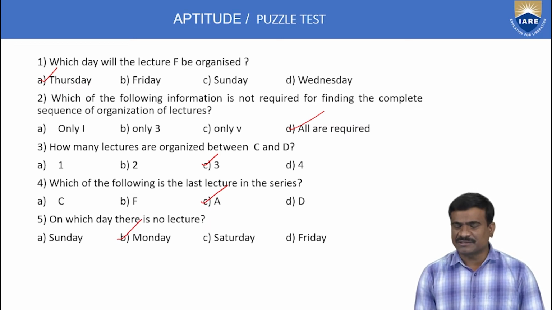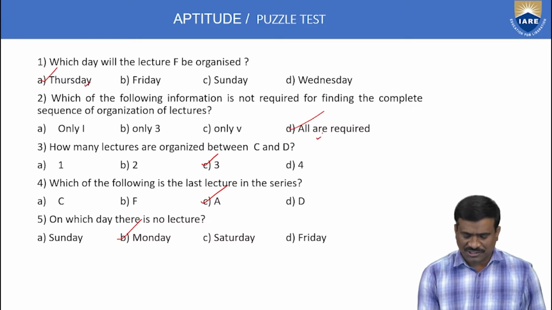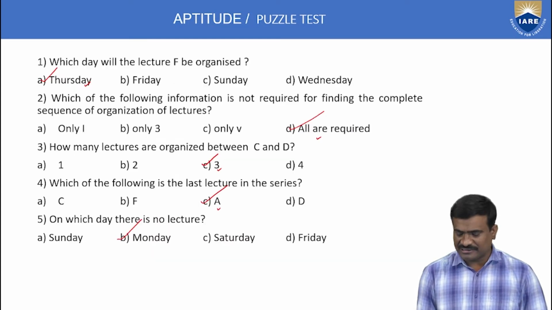First example solutions: the first one option A, second option D, third option C, fourth option A, fifth option B. Then the first example is completed. Next, the second example.